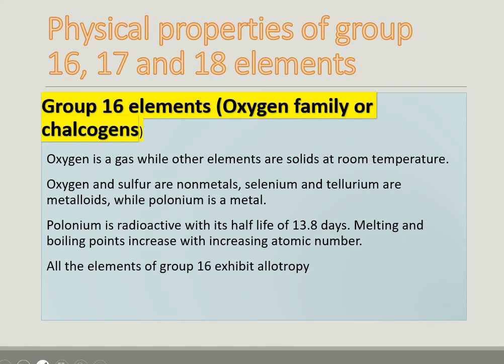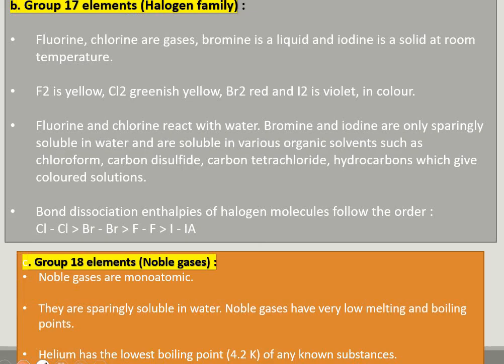show allotropic forms. If I am talking about group 17 elements, that is the halogen family. Fluorine and chlorine are gases. Bromine is a liquid, and iodine is a solid at room temperature. Fluorine is yellow in color, chlorine is greenish, bromine is red, and iodine is violet in color. Fluorine and chlorine react with water.